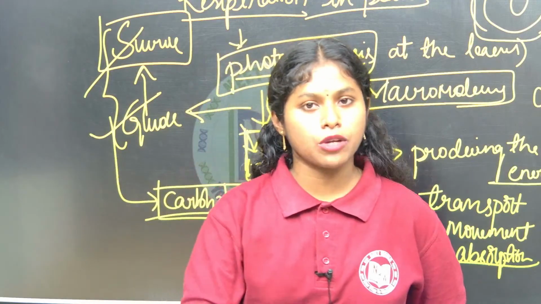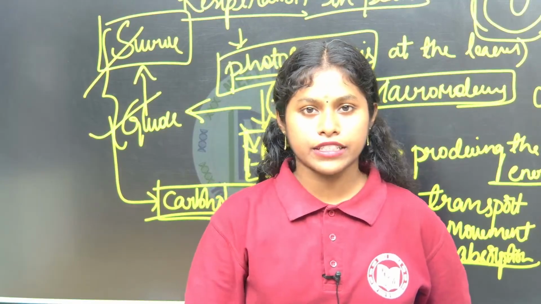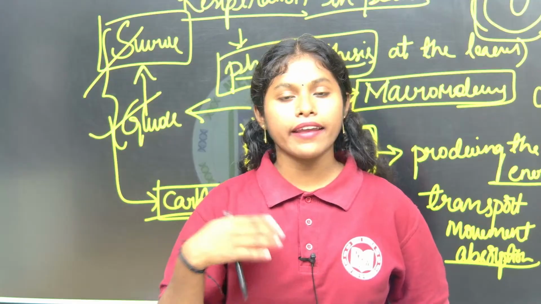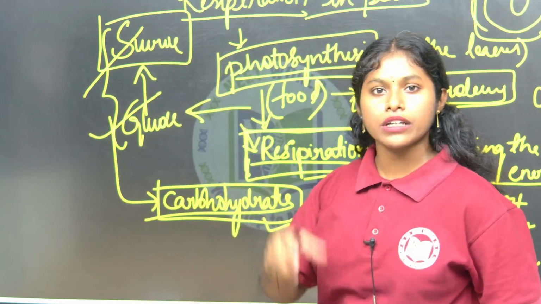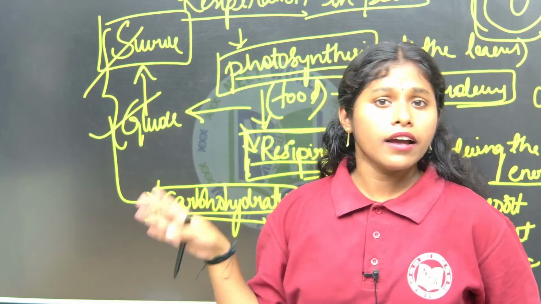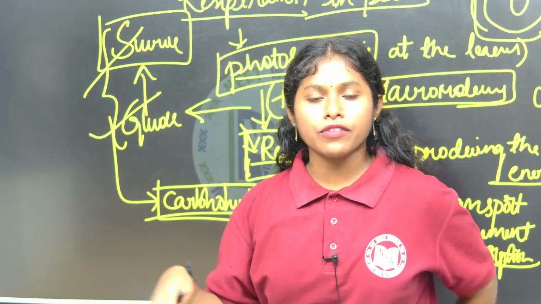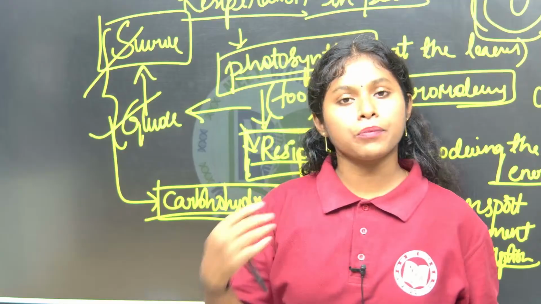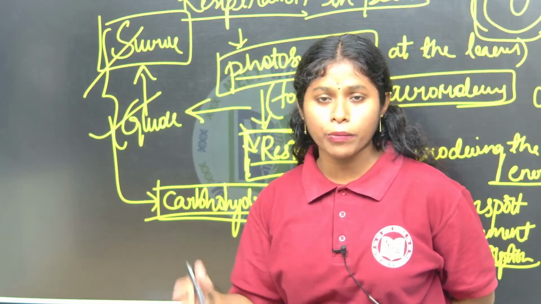Because for the absorption of water, the roots also need energy. For the absorption and transportation of minerals, it requires energy. So whatever food is prepared in the top of the leaves will be translocated to the underground part and every part of the plant. By that they can produce energy based on the requirements, either transportation, absorption, movement, everything.